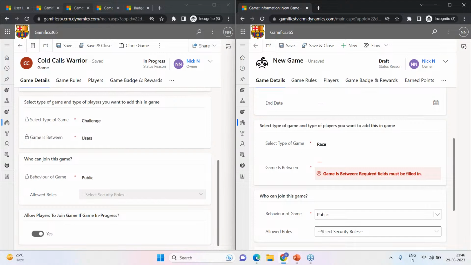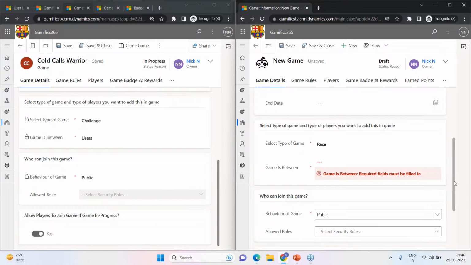Now, what's the condition that I'm talking about? Well, the condition is allowed rules. What exactly is present within the allowed rules? Well, the allowed rules ensure that the CRM user has the necessary role to join the game. This comes in handy in a situation like, let's say, if the game is about achieving a sales target, then it is imperative that the game should be played among CRM users who have a sales related role. On the other hand, if the game is being played between service reps, then the appropriate role should be present to join that particular game.